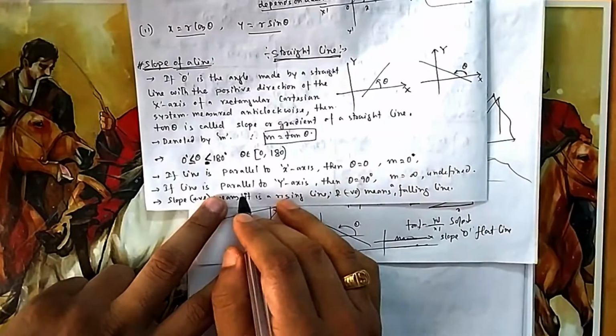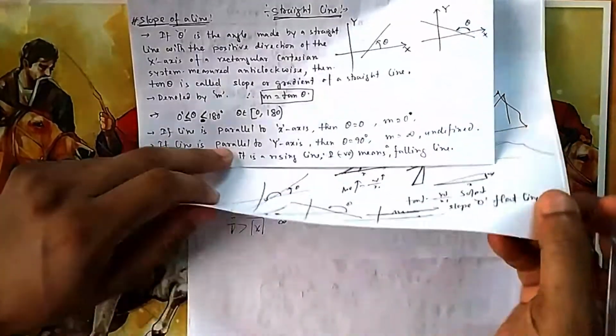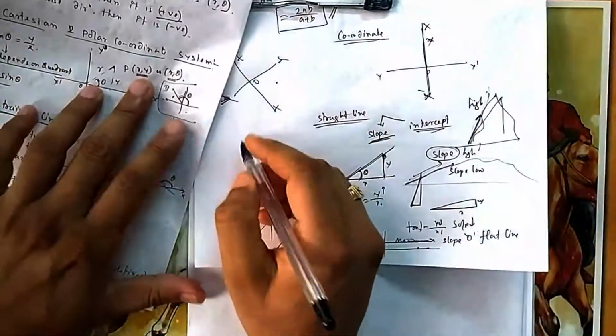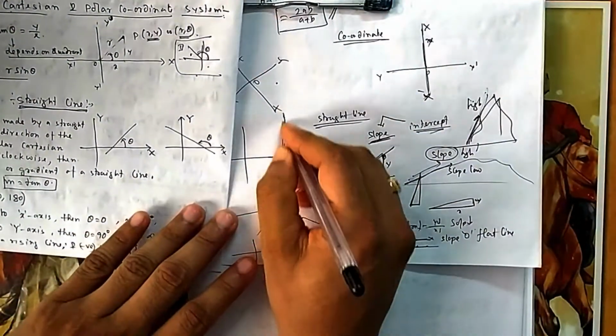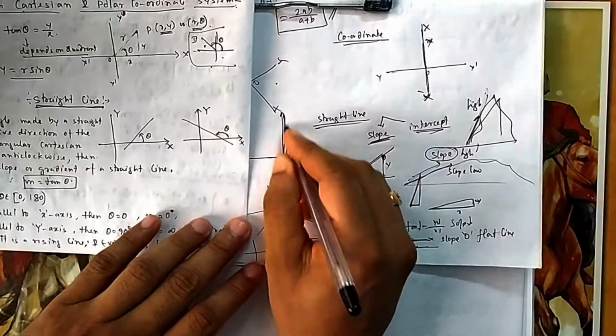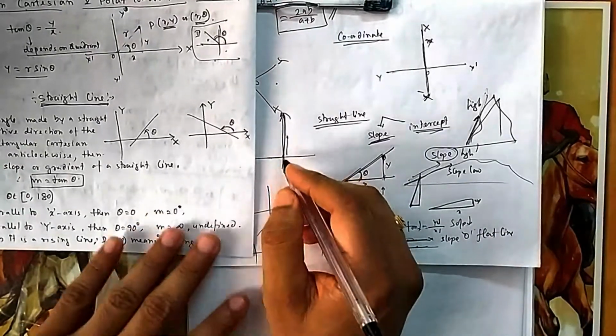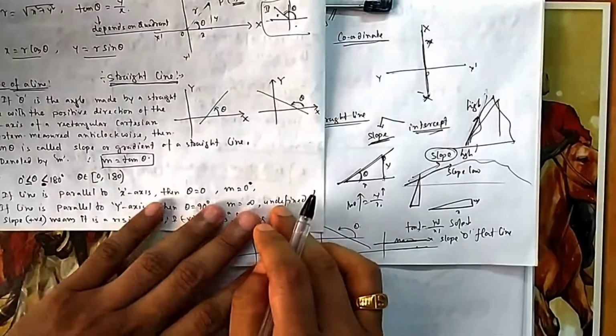If your line is parallel to the y-axis, suppose you have a line parallel to the y-axis, and you are walking along this path and want to rise, here it is infinite. It will be very tough for you to rise. So the slope is undefined here, because it is very high.